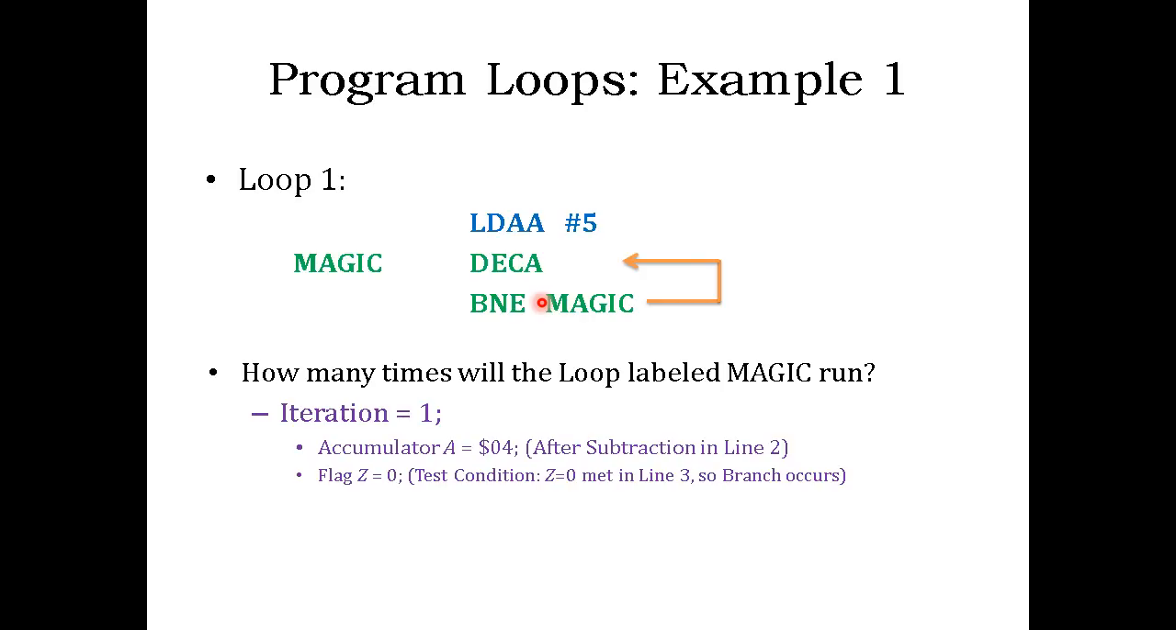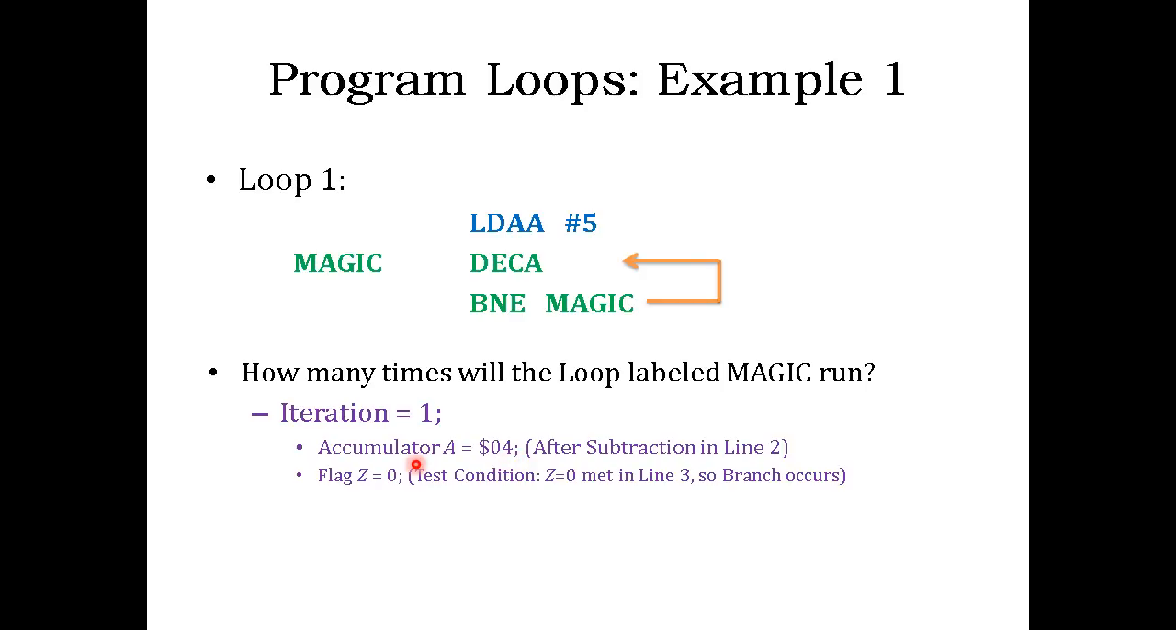So let's see what happens in the first iteration, iteration 1. We will be trying to calculate the number of iterations. In the first iteration, your accumulator A has the content 05 at the beginning, because you loaded 05, and then you did a subtraction in line 2. So by the time you hit line 3, when the condition is checked for the branch, your accumulator A is 04.